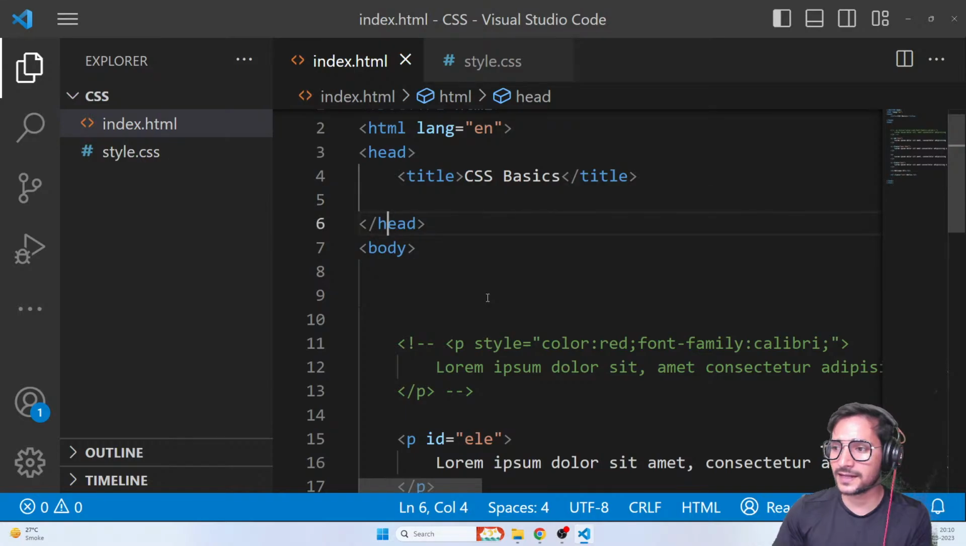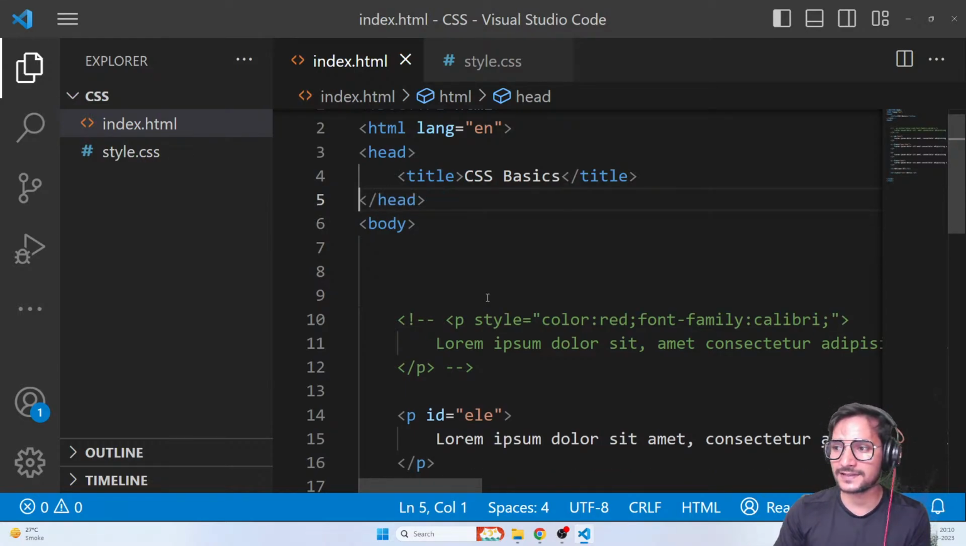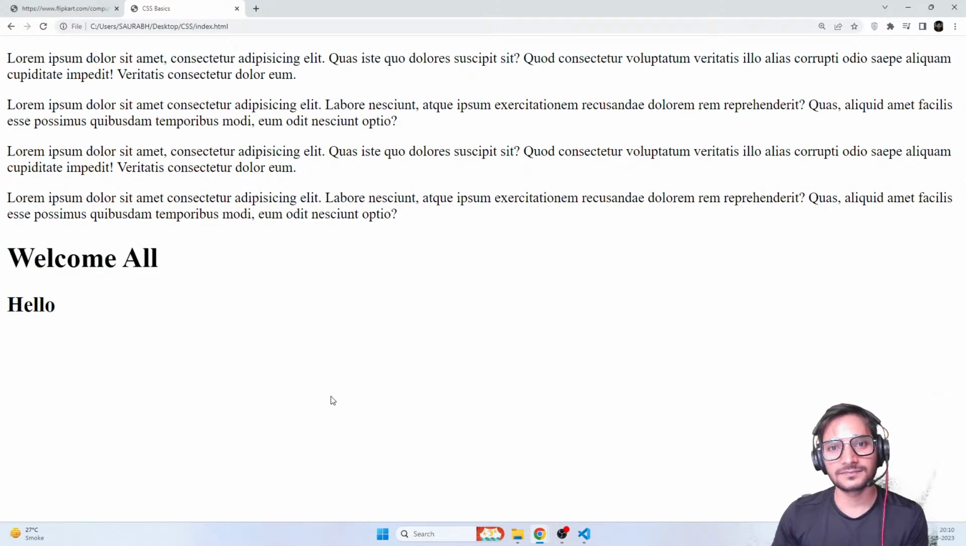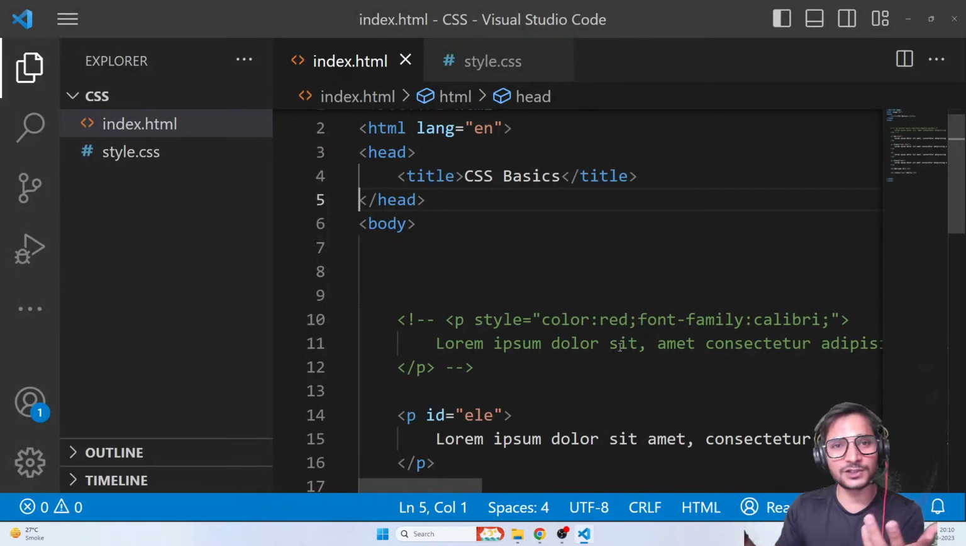But now the problem is my CSS is in a separate file and it's not working. Why is it not working? Because these files don't know about each other. They are in the same folder, but they don't know about each other.